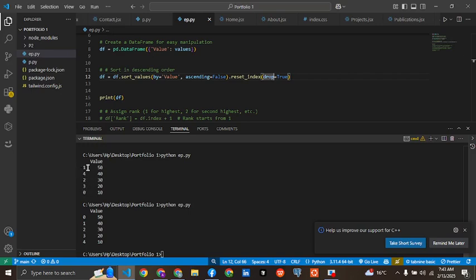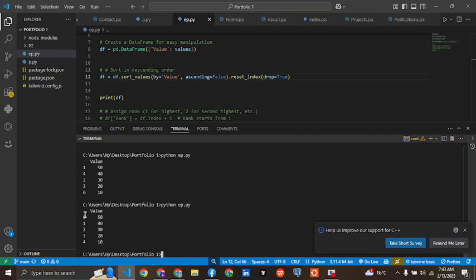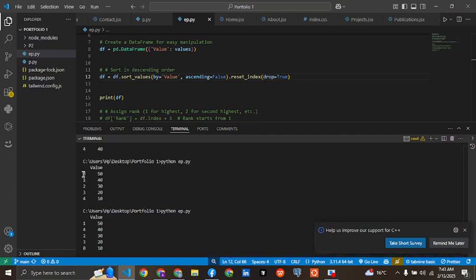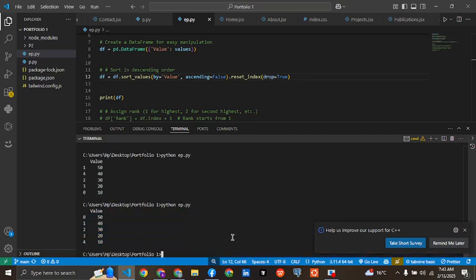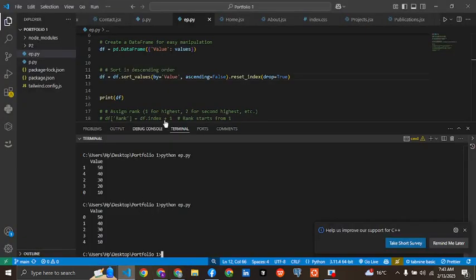This is the old row numbers, I think, and they are removed and not added as a new column. So basically this one is the same as this one. I think that's the part. I can be wrong. Okay, so let's go to our code.